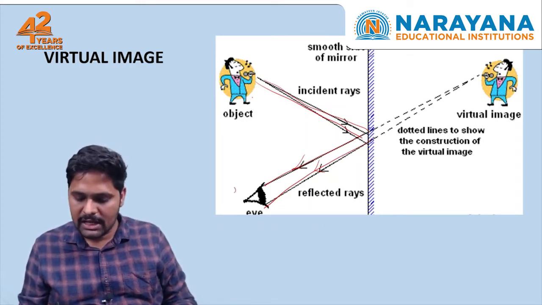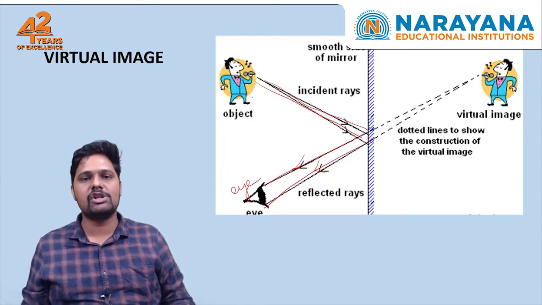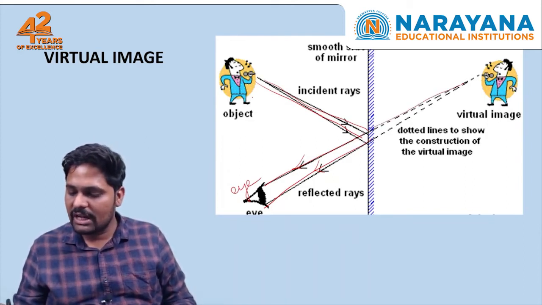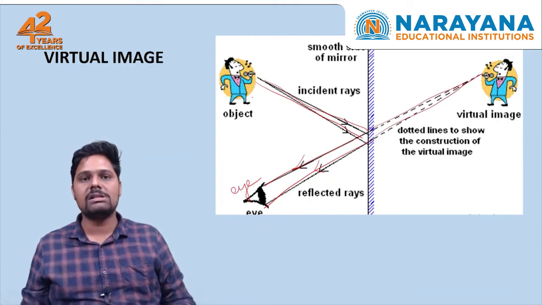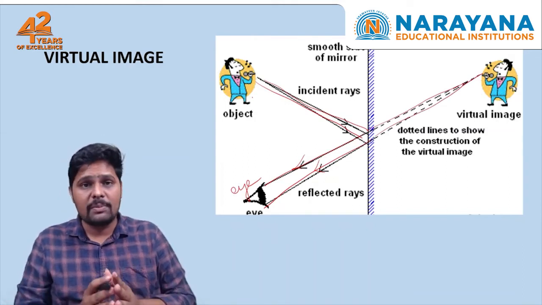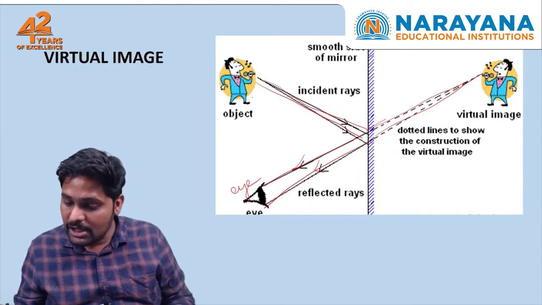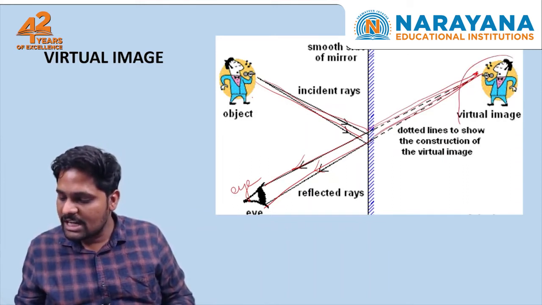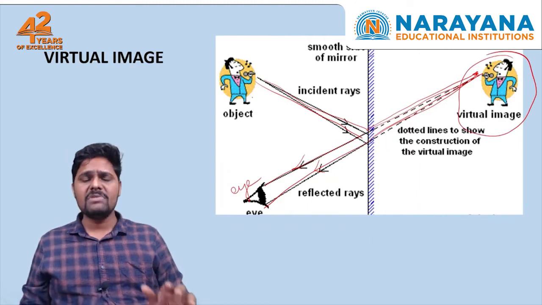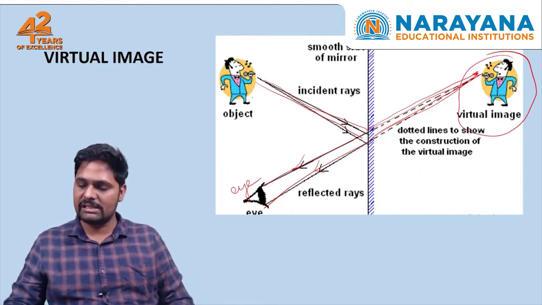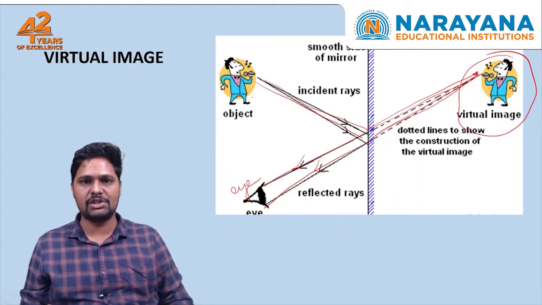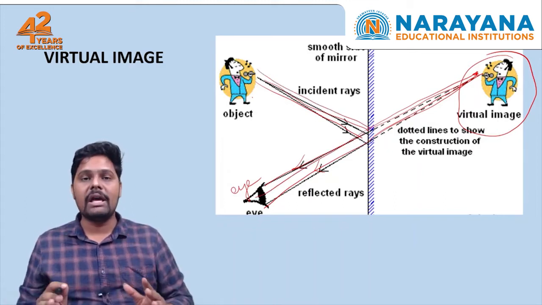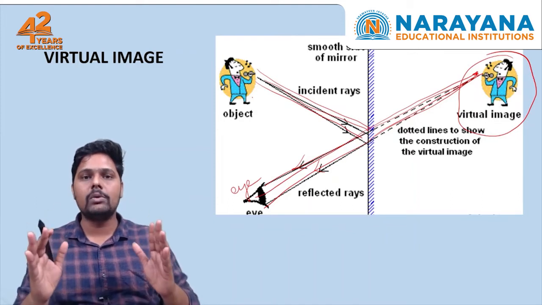Here the pointer is the eye, an observer who is observing. For him, the rays seem to be coming from this side, because actually the rays are not meeting, but they appear to be meeting at one point. That point is called the image, where the image will form. It means the eye feels that the image is from this direction, but actually the rays are coming from this side. This is what happens when we look into a plane mirror.